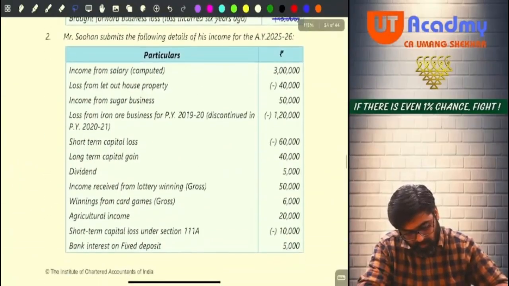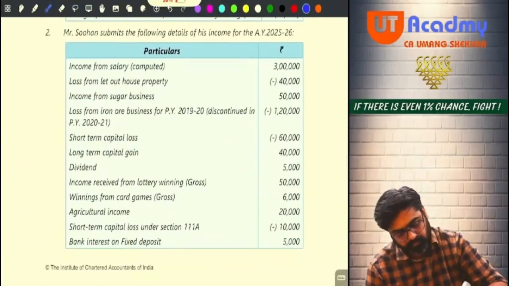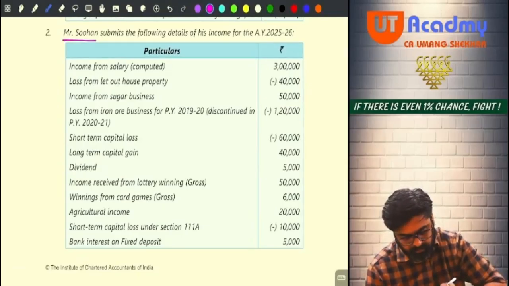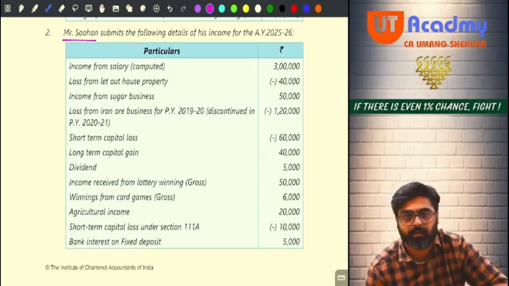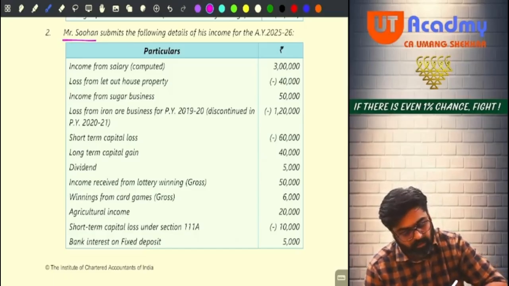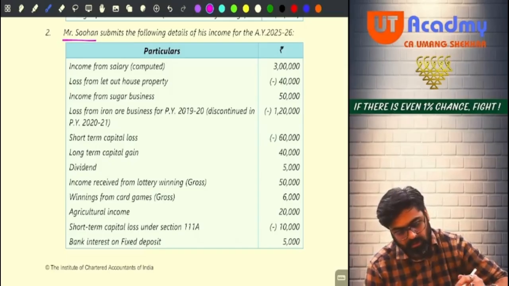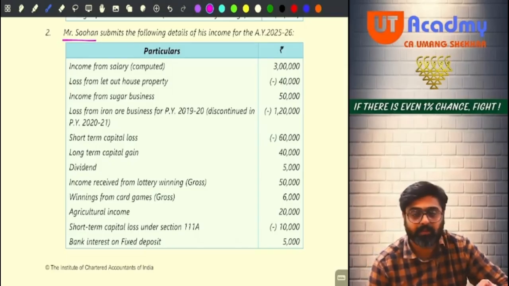Okay. Question number 2. Mr. Suhan submits the following details of his income for the assessment year 25-26. Income from salary given 3 lakhs. Loss from let out property. Do you have any other property?